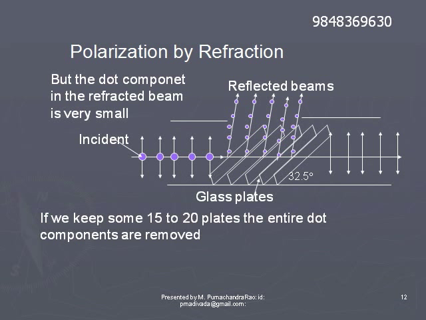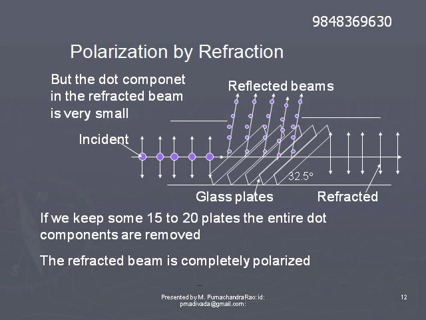And this beam undergoes reflection and refraction at the second plate. The beam that passes through the first plate will be incident on the second plate once again at 57.5 degrees, and once again both reflection and refraction take place. In the reflected beam, we notice some more dot components. So some of the dot components are removed from the refracted component of the first plate, and the refracted beam from the second plate will have a still smaller number of dot components.